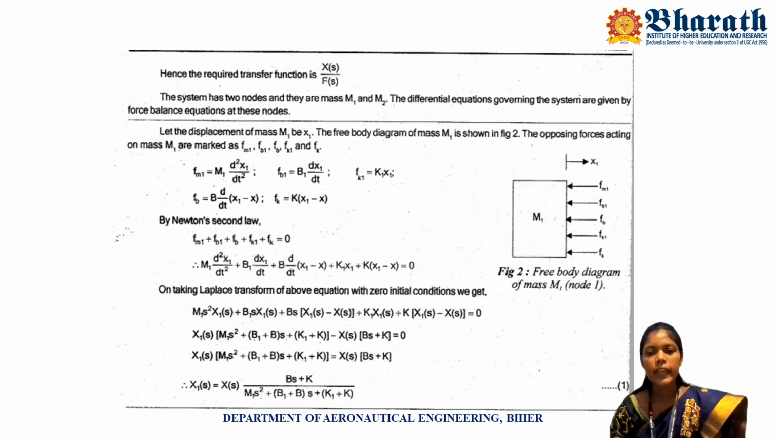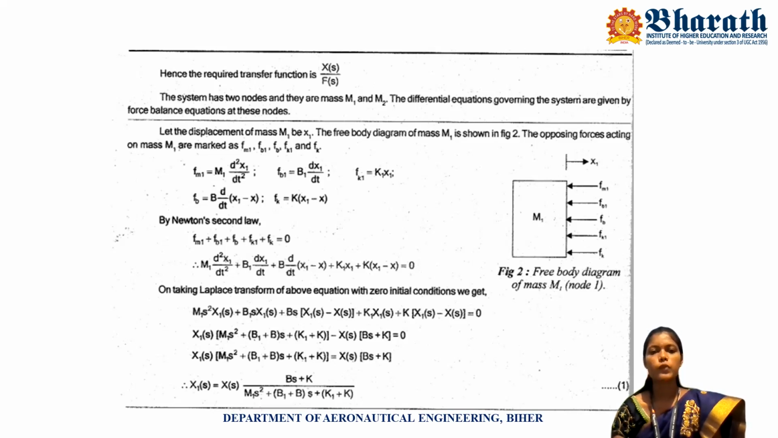Here X of s is common for these two values. So X of s taken common, we get X of s into (b s plus k) is equal to 0. Here it has a minus value. So you take it to the right-hand side: X1 of s into (m1 s squared plus (b1 plus b) s plus k1 plus k) is equal to X of s into (b s plus k).